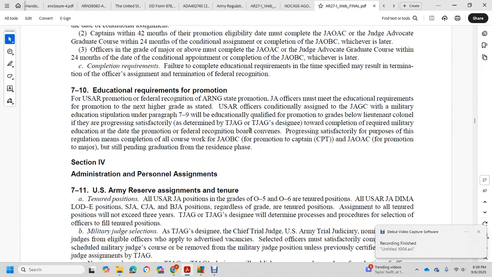Section 4, Administrative Personnel Assignment, U.S. Army Reserve. At the time of the tenure position, all U.S. Army Reserve Judge Advocate positions, grade O-4 through O-6, are tenure positions, U.S. Army Reserve Judge Advocate, DIMA,